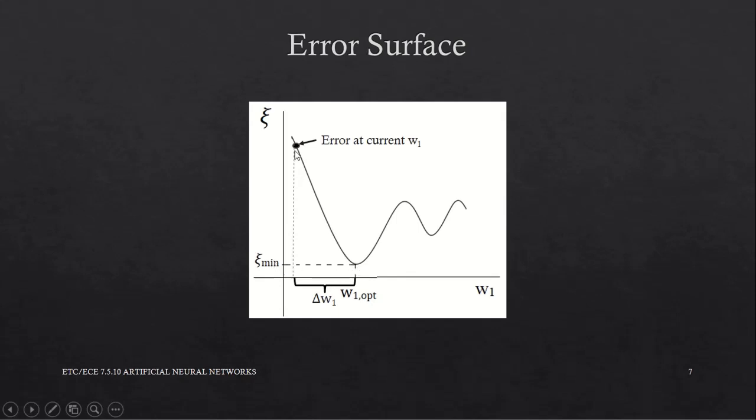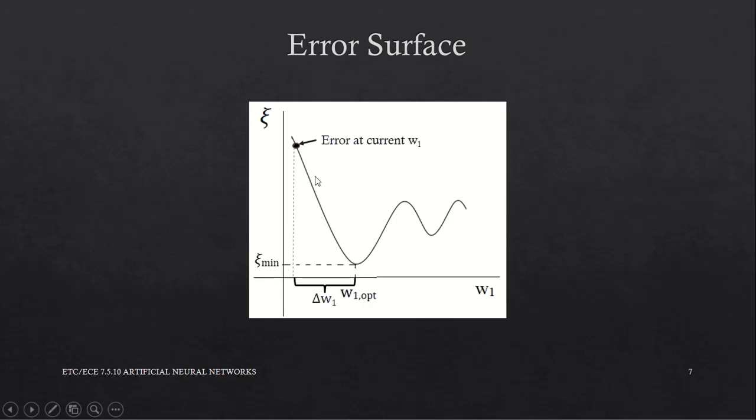We want to reach the minimum value of error on the error surface. That is where the slope becomes equal to 0. The value of mean square error is xi minimum, and the corresponding weights are the optimal weights. We want to go from the current value, say here, to the minimum value, xi minimum.